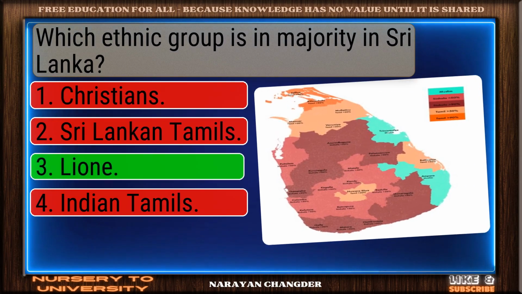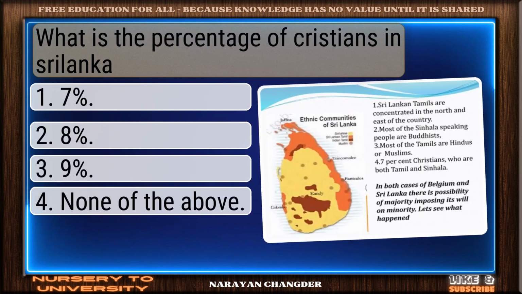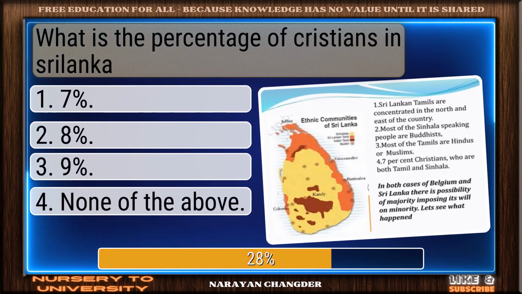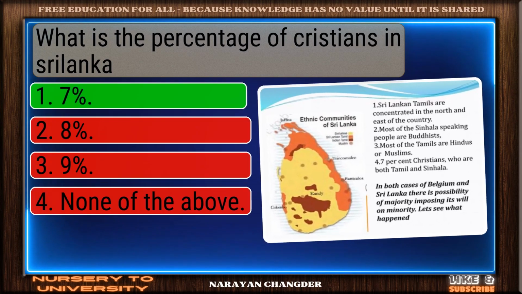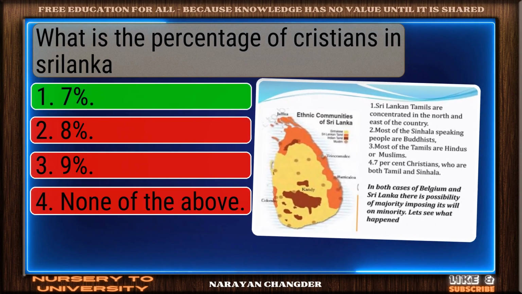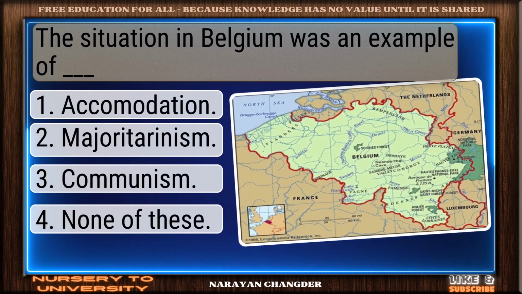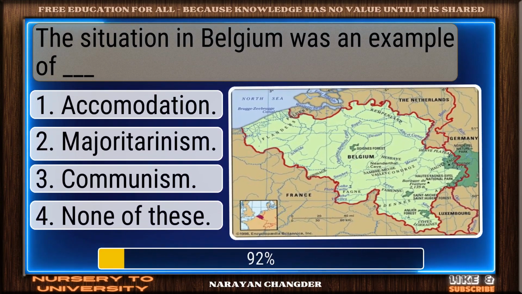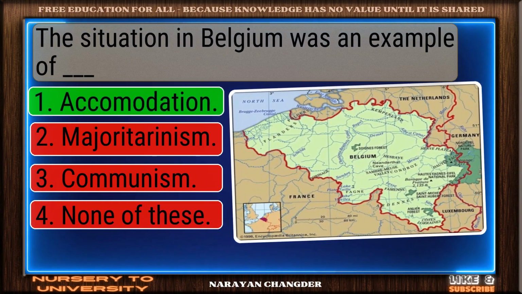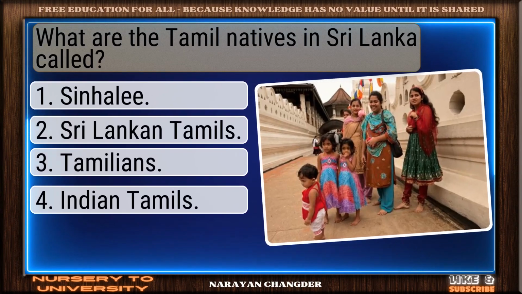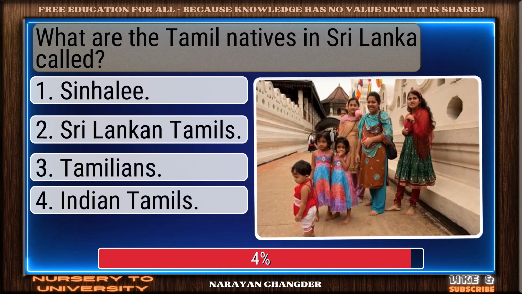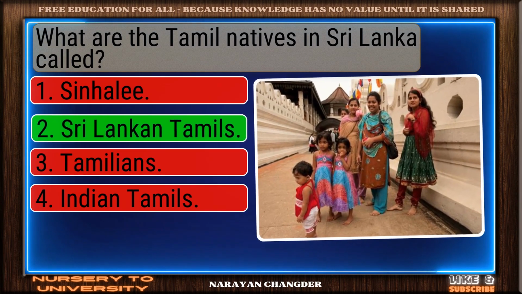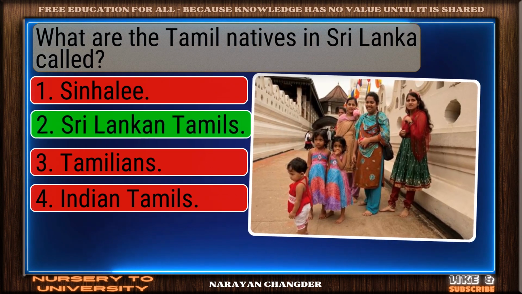Right choice. Sinhala is best. What is the percentage of Christians in Sri Lanka? Solid response. 7% is valid. The situation in Belgium was an example of dash. Perfect. Accommodation is the one. What are the Tamil natives in Sri Lanka called? Smart pick. Sri Lankan Tamils is correct.